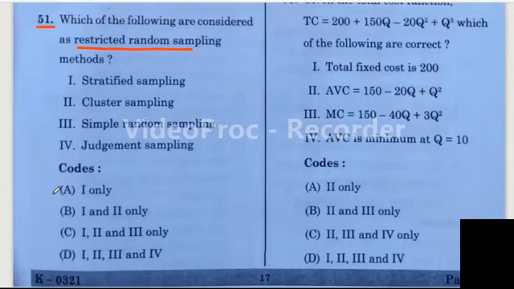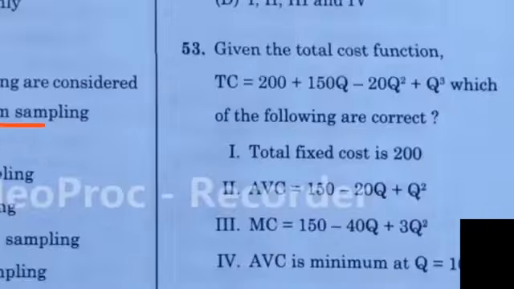Here the right answer is option B. For 1 and 2, stratified sampling and cluster sampling are known as the restricted random sampling. Yes, let us move to the next question.